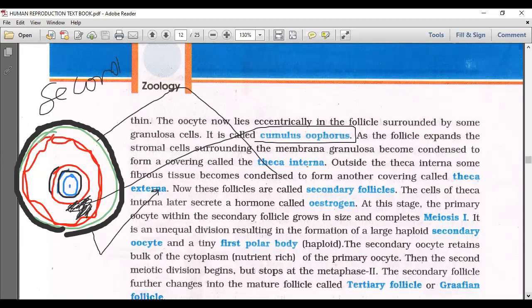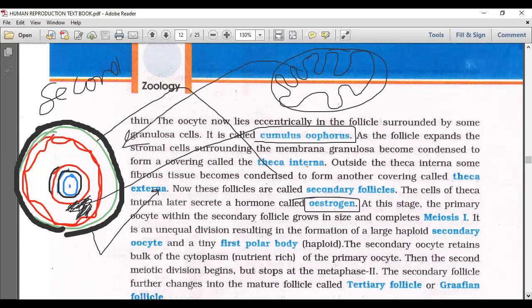The cells of theca interna are going to secrete the hormone. Estrogen hormone is from theca interna. You just notice this, that there is no special structure. In the case of male, we said interstitial cells or Leydig cells secrete the testosterone hormone. But here, in the case of ovary, these primary follicles are present. They are not capable of secreting estrogen hormone. So when are they capable? When any primary follicle becomes a Graafian follicle, when the theca interna is developed in them, then it starts the secretion of estrogen. That's the thing.